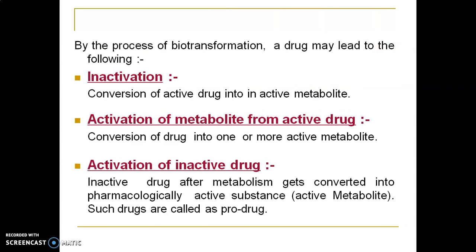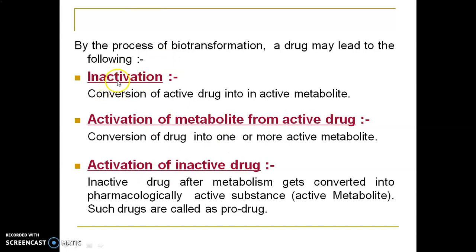By the process of metabolism, there are three possibilities. After metabolism, there may be inactivation of the drug, formation of an active metabolite from an active drug, or activation of an inactive drug.